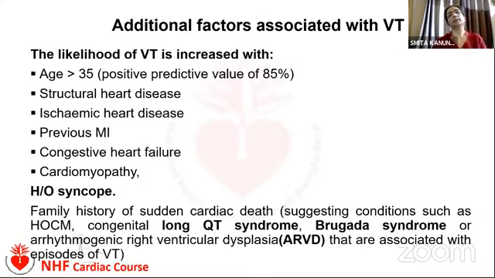Now, besides these electrocardiographic features, some other additional factors have to be elucidated from the patient's history to diagnose ventricular tachycardia, like the patient's age, a history of MI, heart failure or cardiomyopathy, or any history of syncope or family history of sudden cardiac death, which may suggest conditions like hypertrophic obstructive cardiomyopathy, congenital long QT, Brugada, and arrhythmogenic right ventricular dysplasia.